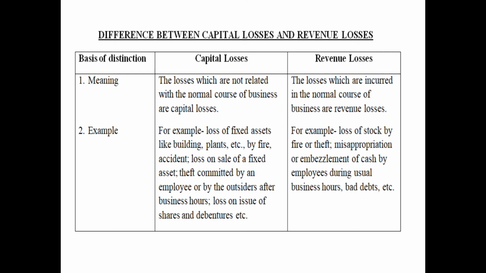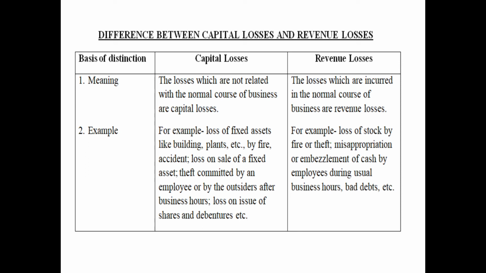Now the difference between capital loss and revenue loss can be done on the basis of meaning and examples which we have done. Capital losses are the losses which are not related to the normal course of business, and revenue losses are those losses which are related to the normal course of business. Capital loss examples: loss of fixed assets by fire, theft, etc., loss on sale of fixed asset, loss on issue of shares and debentures, and loss by theft, etc., by the employee or outsiders outside the business hours.